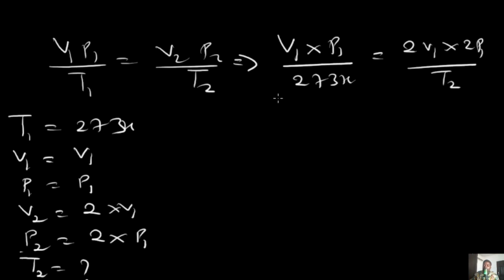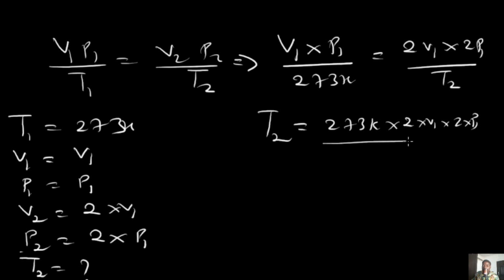If you arrange this and make T2 the subject of the formula, T2 is now going to be equal to 273 Kelvin multiplied by 2 times V1 times 2 times P1 divided by V1 P1. So P1 cancels P1, V1 cancels V1.